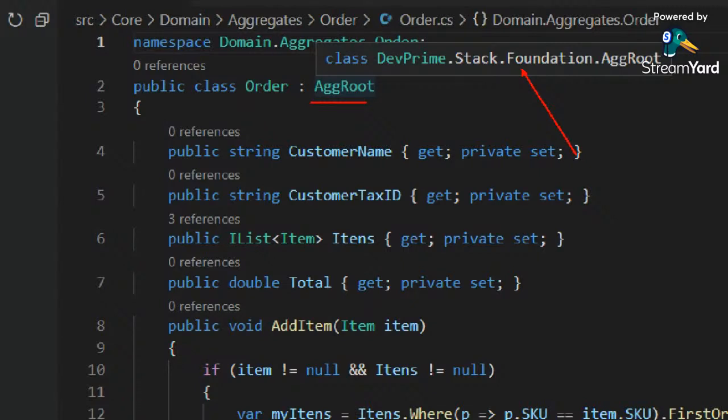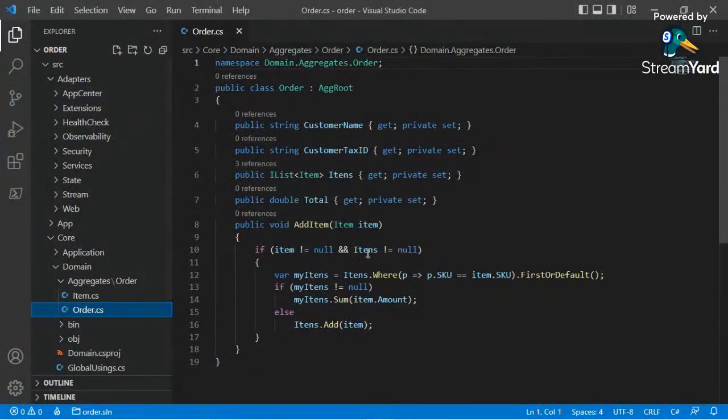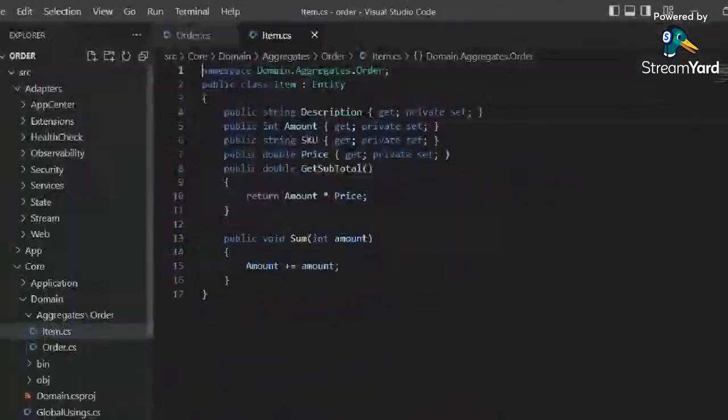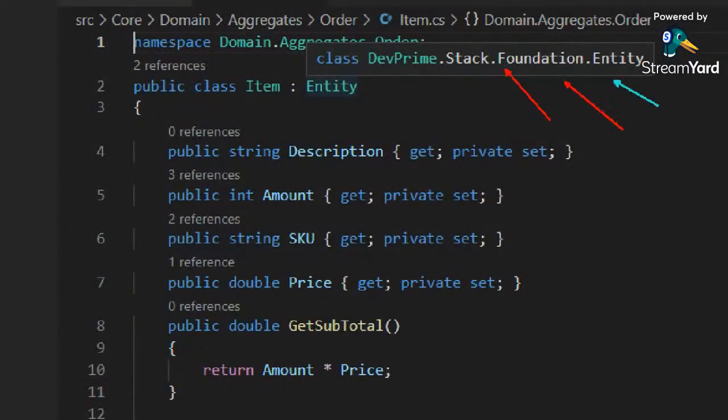So every class is based on a class of our foundation, which enables the DevPrime stack to interact with these classes. So we got an aggregate root here, some business logic on the bottom side, and we got the item here, also based on classes from our foundation.